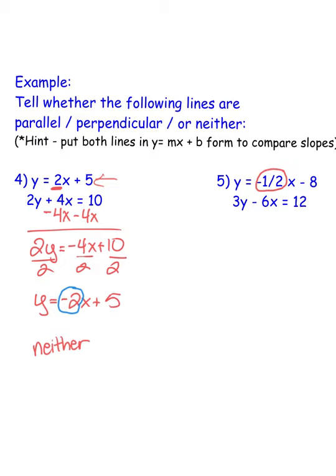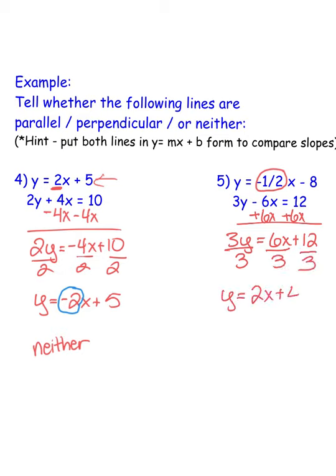The second equation I want to put in slope-intercept form. So I'm going to solve for y. Now if I look at my slope here, this slope is 2. This slope up here is negative 1/2. If I compare a 2 and a negative 1/2, those are flipped and negated, so these are perpendicular.